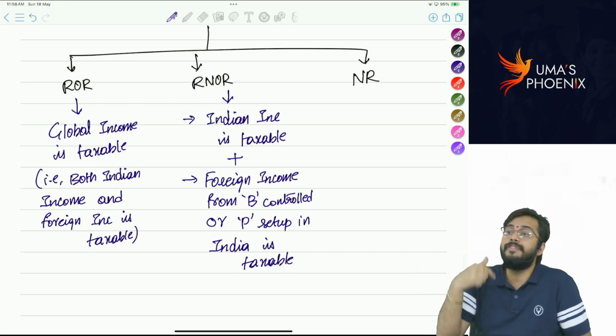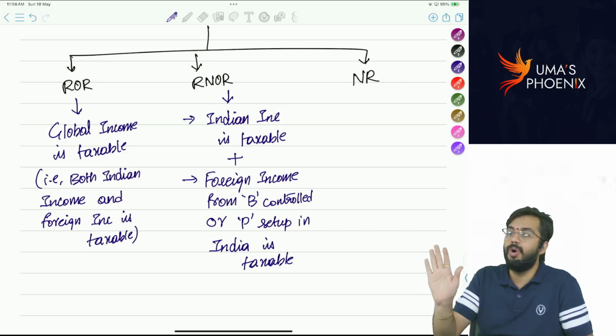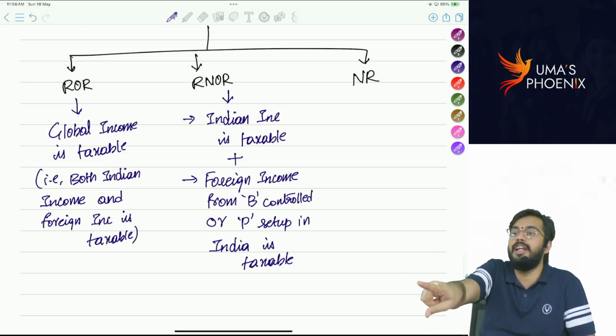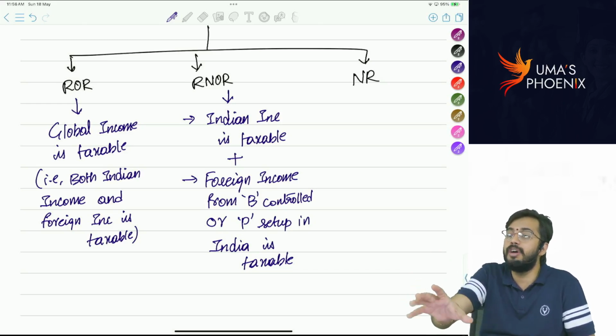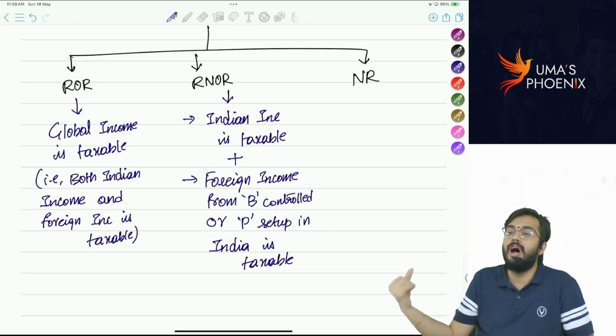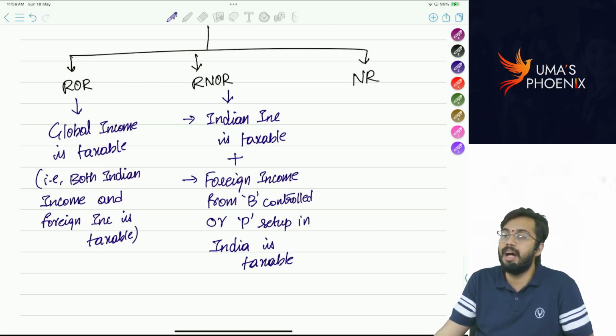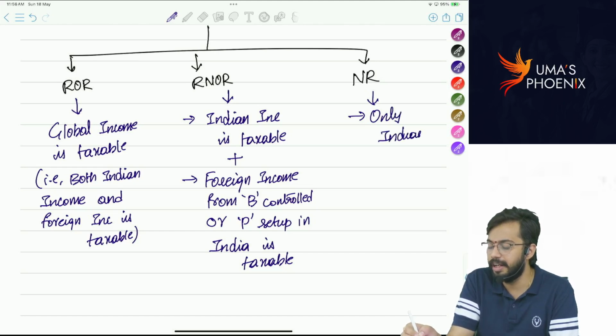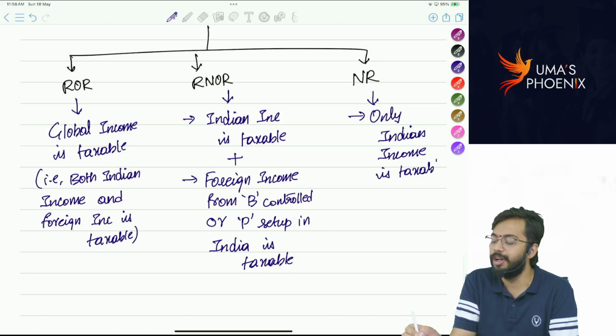But are all foreign incomes taxable? No. All foreign incomes are not taxable. Only those foreign incomes which arise because of business controlled from or profession set up in India are taxable. In case of non-resident, only Indian income is taxable. That means foreign income is not taxable for a non-resident.